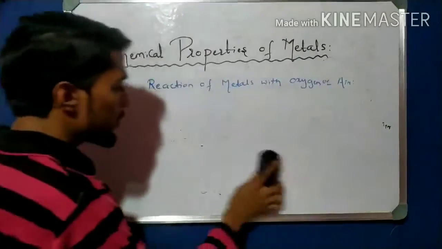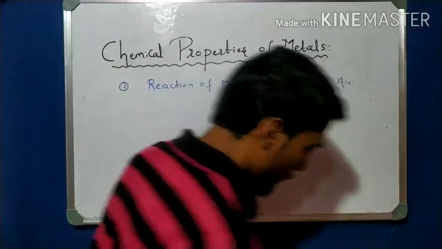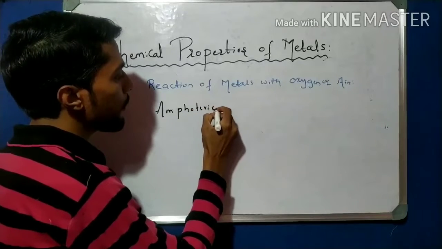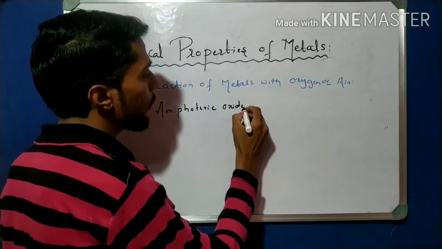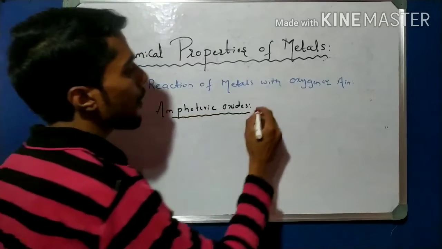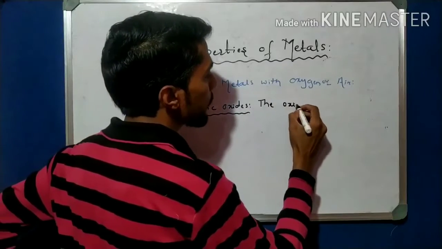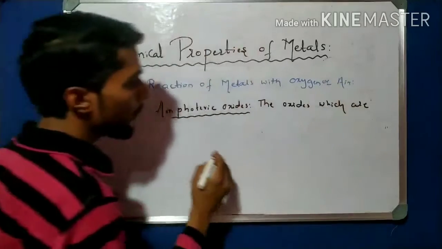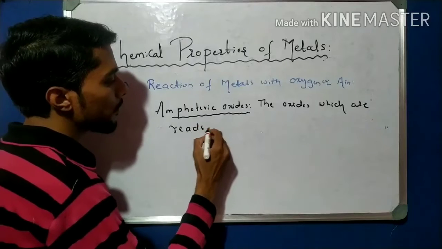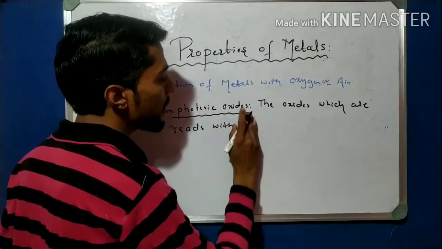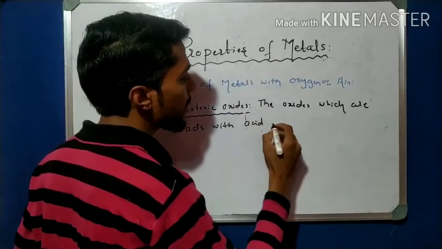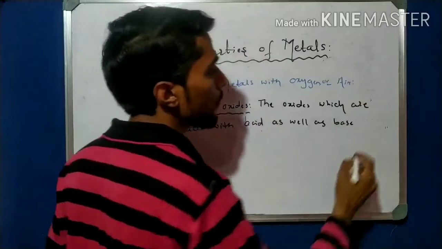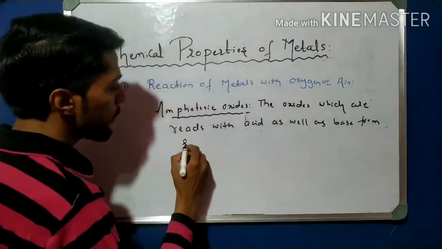Now come to the very important definition, that is about the amphoteric oxides. Very important definition, 1 mark. Amphoteric oxides: the oxides which react with acid as well as base to form salt and water.